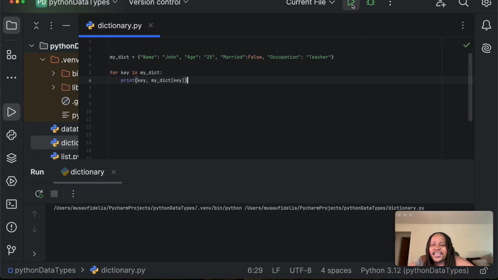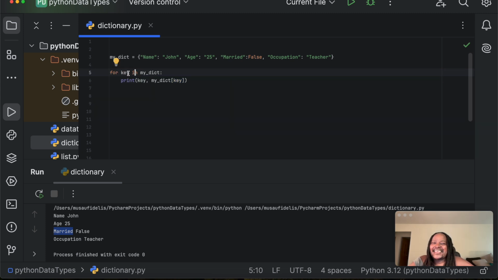If I click on run here, then you can see how beautiful it is. We have printed the key, the name, and the value John. Printed the key age, then the value 25. We have printed the key because we are looping through every item. We are looping through every key in our dictionary, and we are printing the key, and then we are also printing the value. And the way to access the value, we are using my date, then using the square brackets, and providing the key that is here.